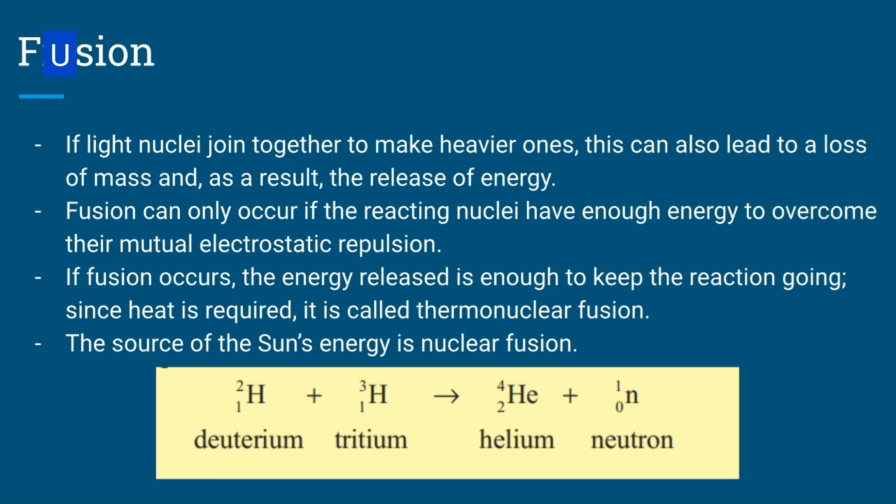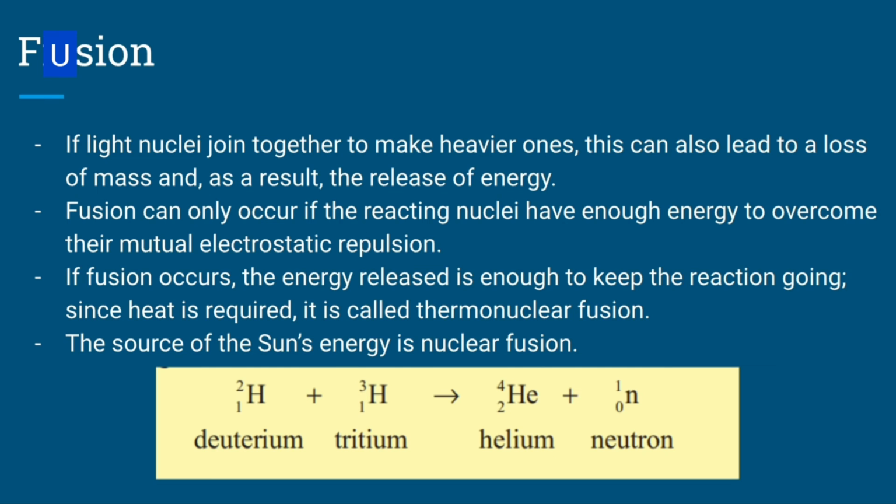Usually this means heat. You need a lot of heat, and then these nuclei are going to be traveling at extremely fast velocities. At these high velocities, even though the repulsive force is very strong, it cannot decelerate the nuclei enough to make them stop and turn around. Instead, they will collide with each other, and then fusion will happen. If fusion occurs, the energy released is enough to keep the reaction going because it is immense and it heats itself up. So really what matters is the first step. If the first step happens, then the next steps are going to happen.